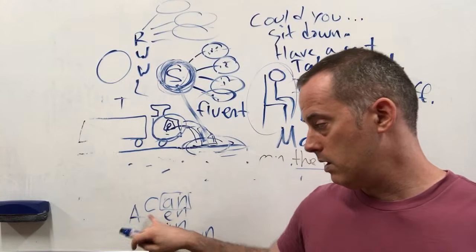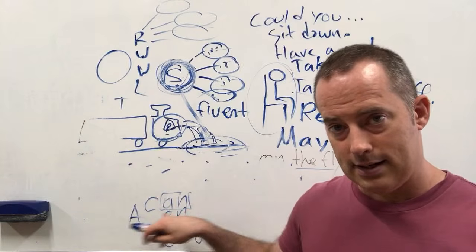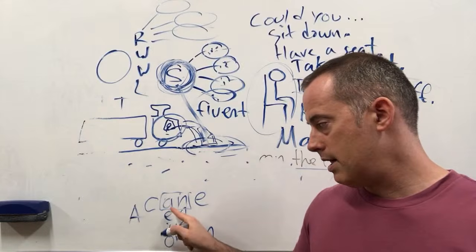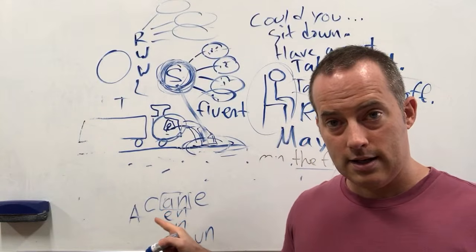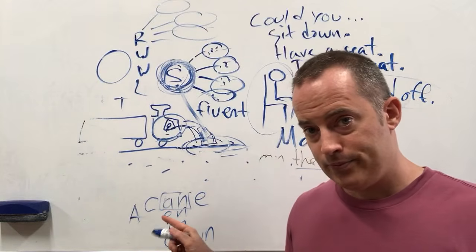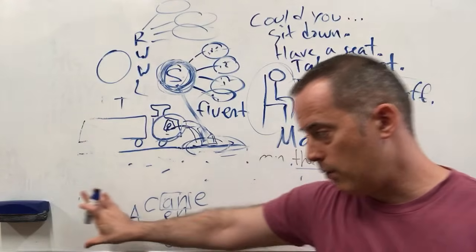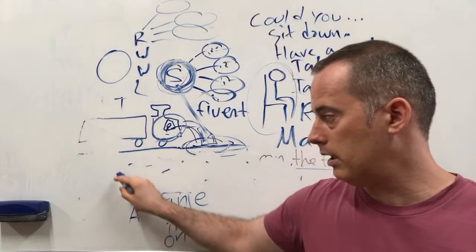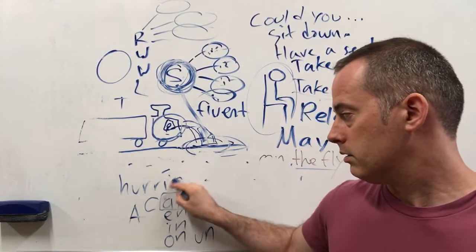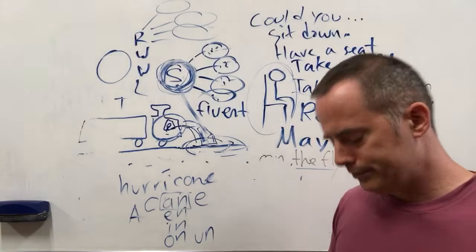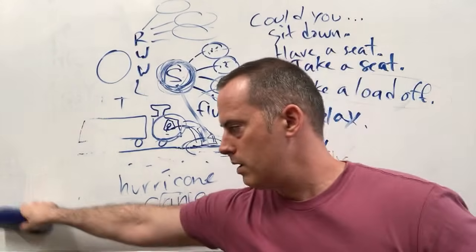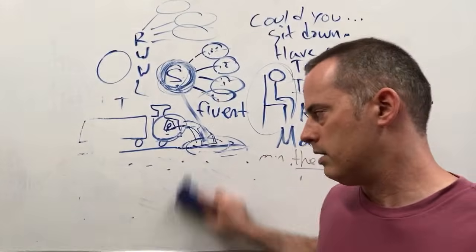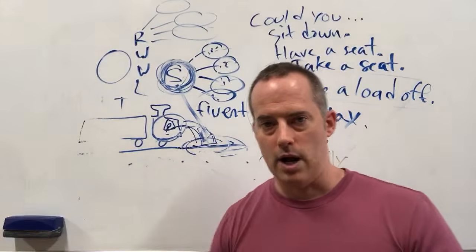So now we have a k, a, n, can. And then we put an E on the end of that and we get k, a, n, cane, cane. And so you learn all of these things, and now we can learn a longer word like hurricane, hurricane. Okay? So the point of Frederick is to help you learn pronunciation, listening, vocabulary, grammar, but all of those things as a first language.